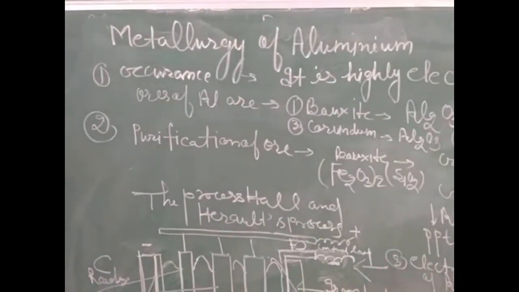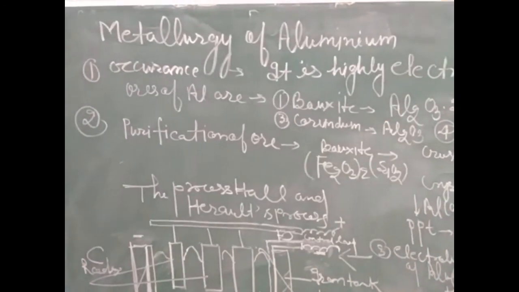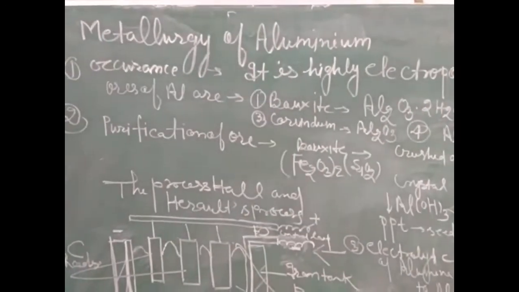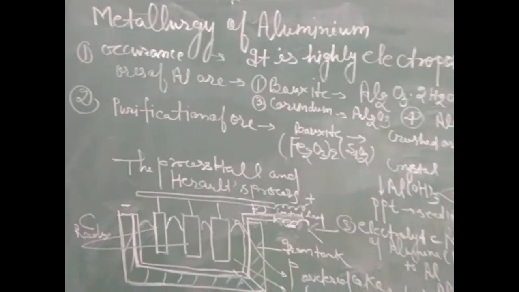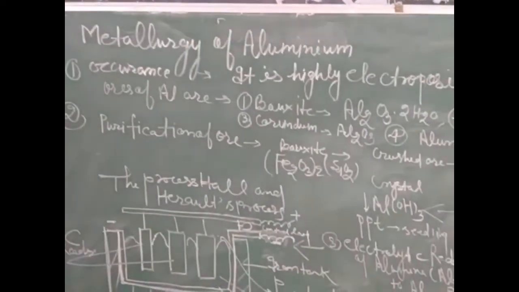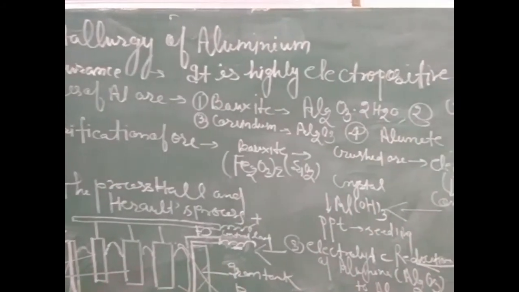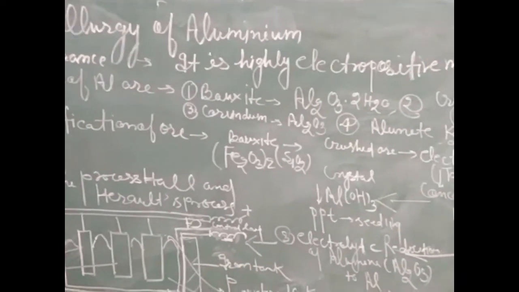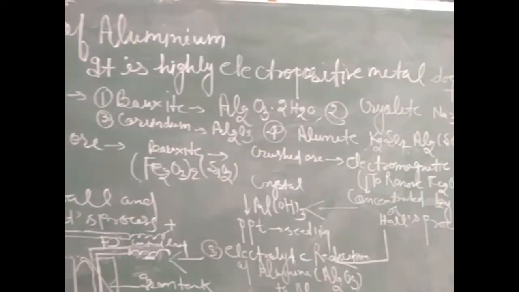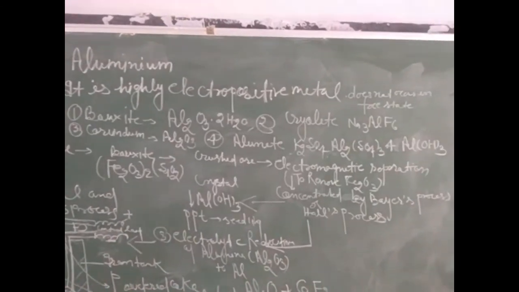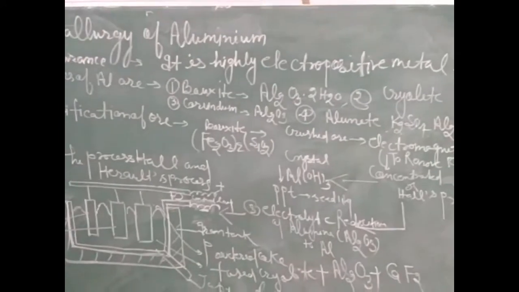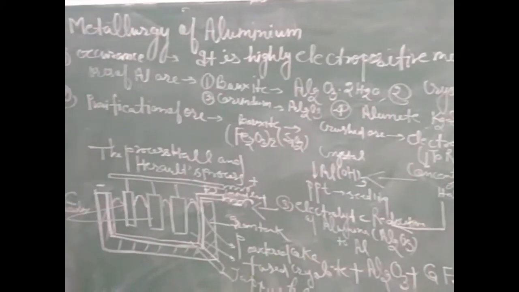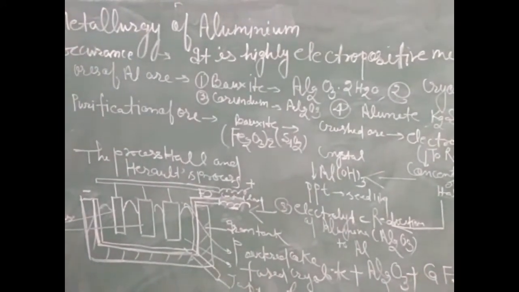Now dear, we will discuss the metallurgy of aluminium. First, the occurrence of aluminium, that is where aluminium is found. As we know, aluminium is a highly electropositive metal that does not occur in free state. Means we can say that aluminium always occurs in combined state.